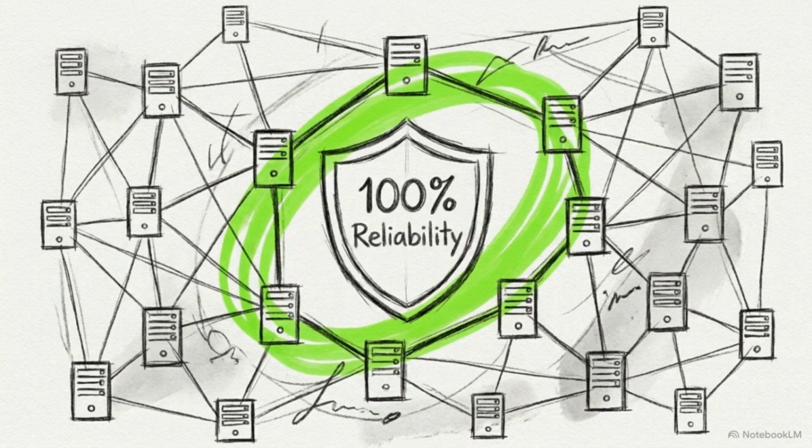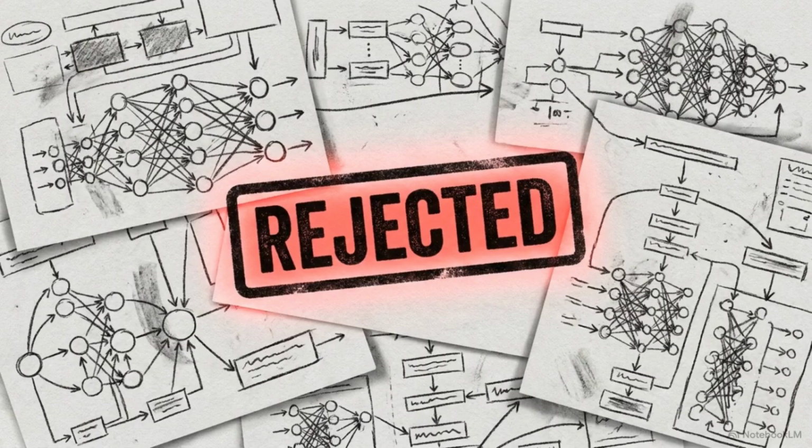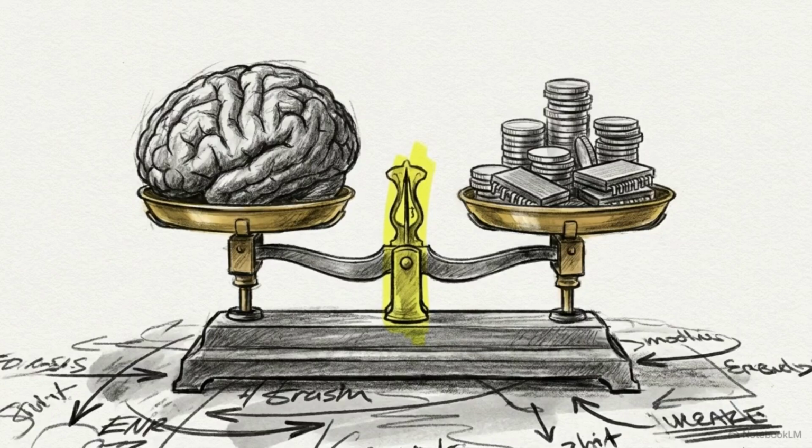Moving to the top right of this matrix massively increases the reliability of your system, but it exponentially drives up API token costs and processing latency. Designing an agent requires accepting that perfect intelligence is a theoretical concept. Production systems are a pragmatic, constant balancing act between cognitive capability and the computing budget.